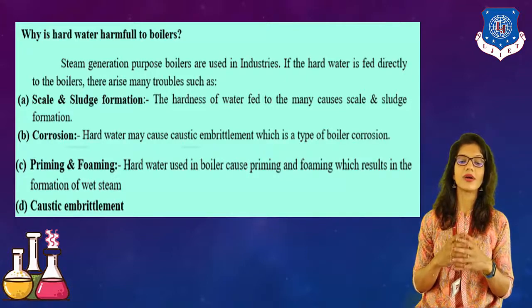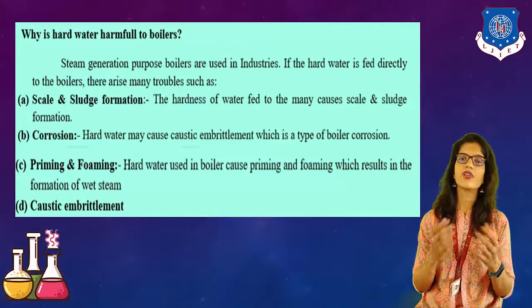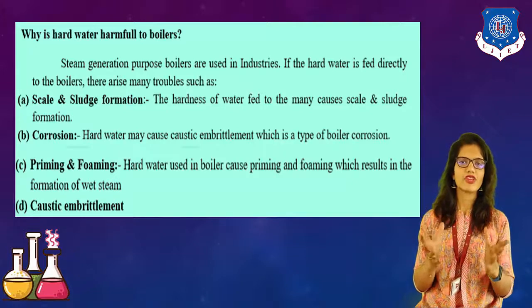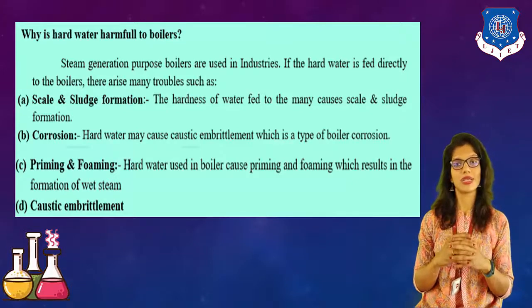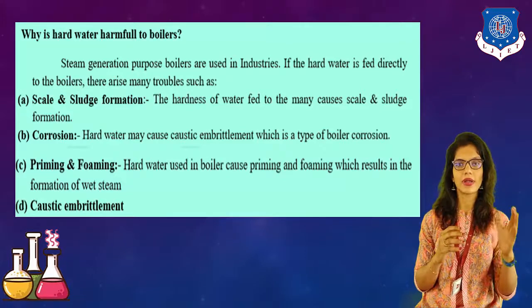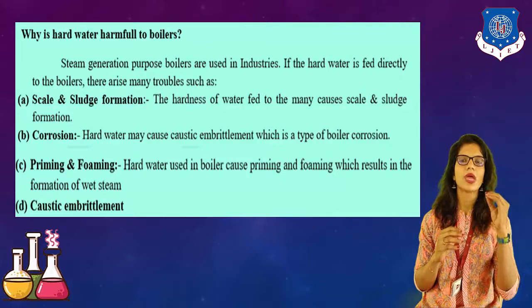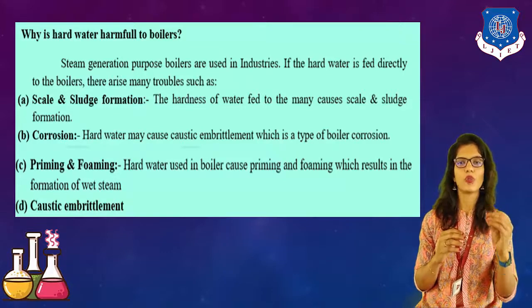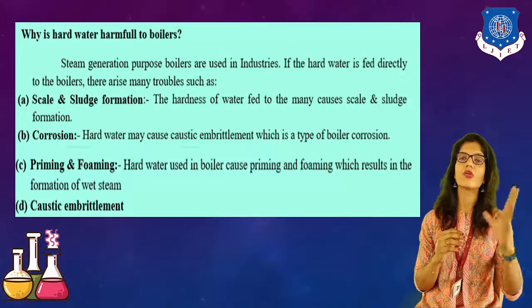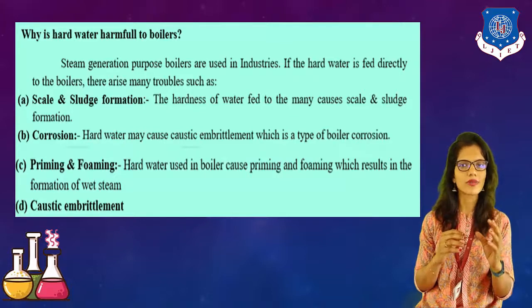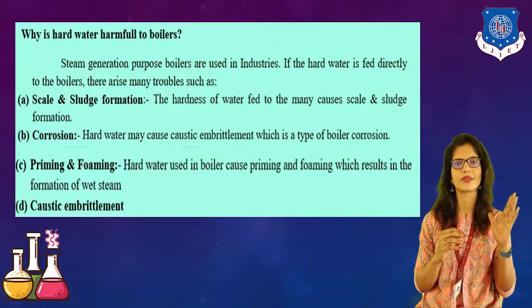In this manner, formation of wet steam occurs, and again it will create a problem in the whole boiler system. So the efficiency of the boiler will be decreased. Last but not the least, caustic embrittlement. Caustic embrittlement will again create a problem in the desirable product. Whatever product we want, we can't obtain it.